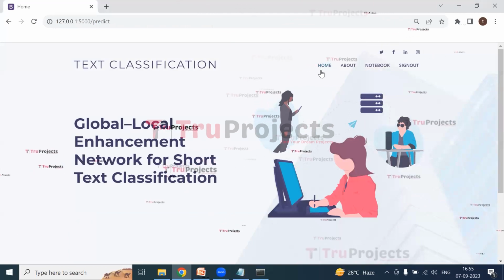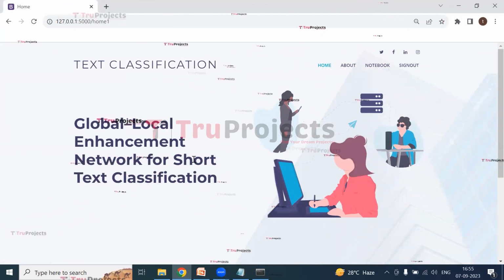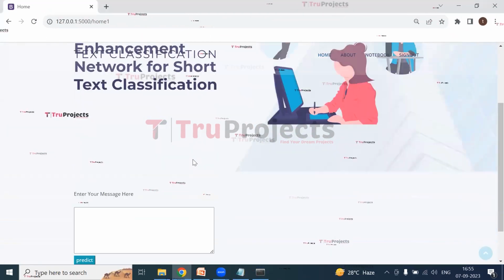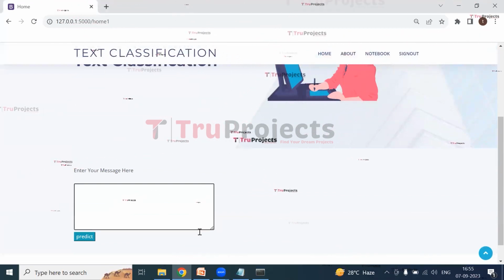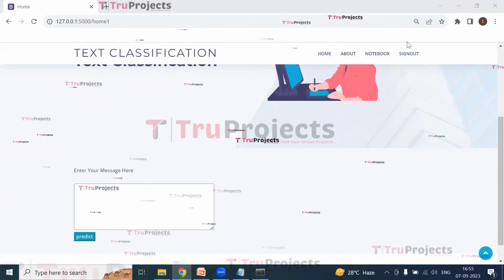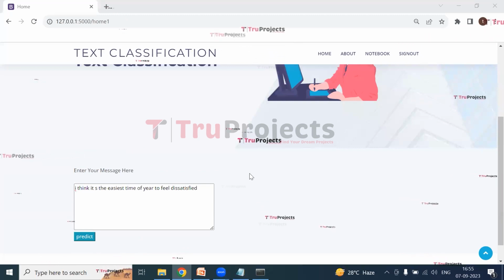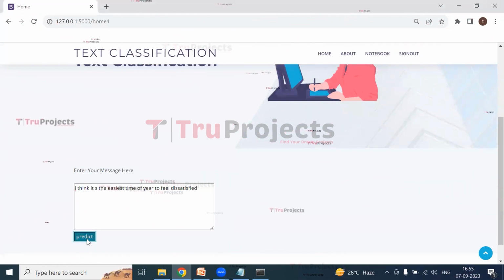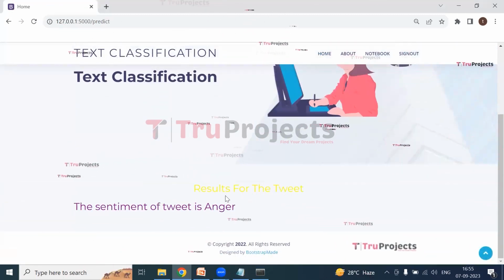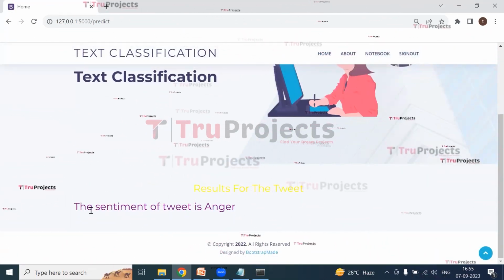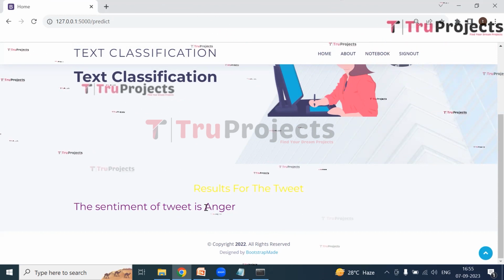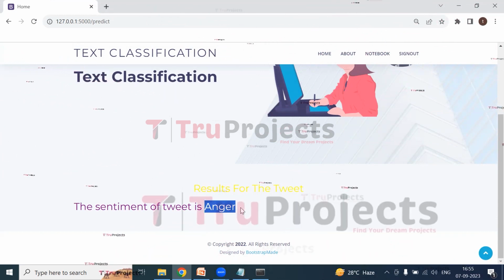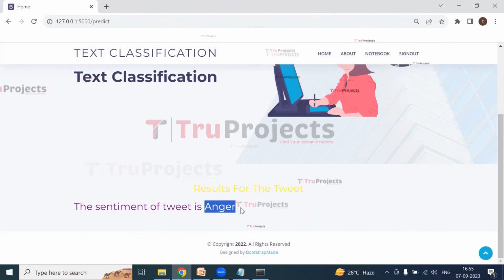Now let us enter some more messages and find the sentiment of the tweet. So here I am entering one more message. So this is the message which I have entered. Now click on predict. So the result for the tweet is, the sentiment of the tweet is anger. So here for this message the sentiment is anger.